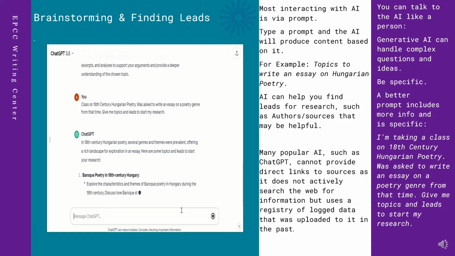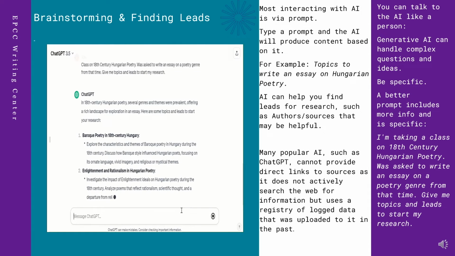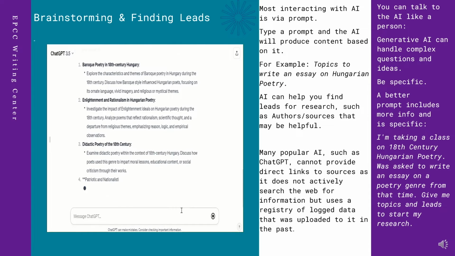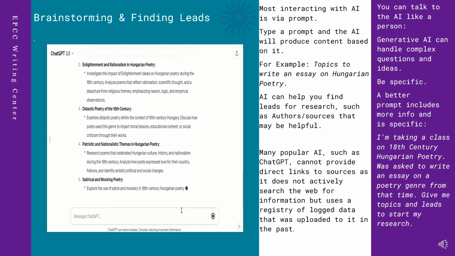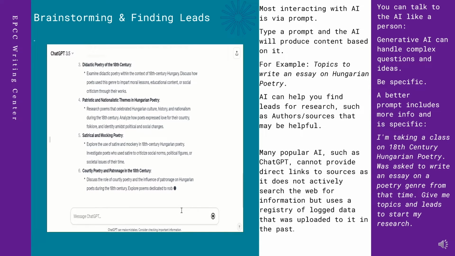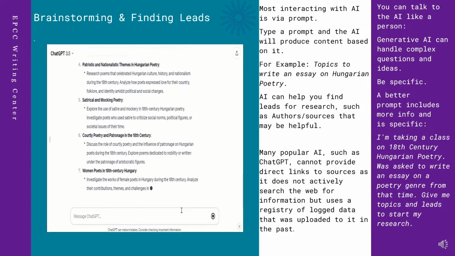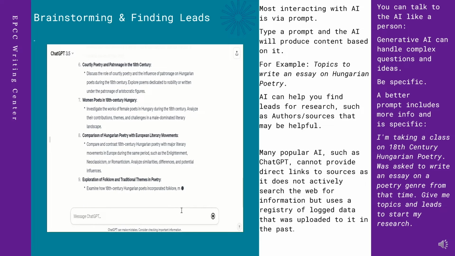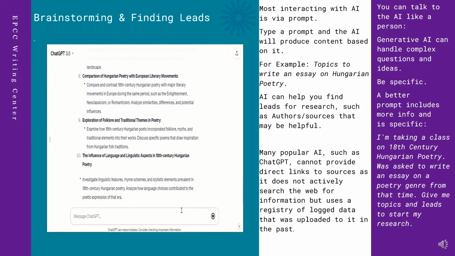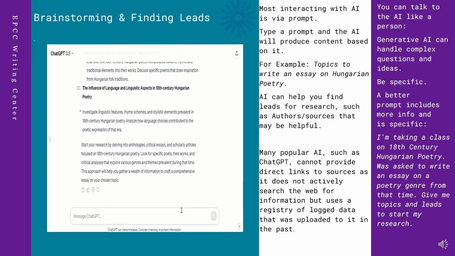AI can help find leads into research, authors, or potential sources, or start a deeper research. Talk to AI like a person. When trying to generate content with AI, simple commands will probably give decent results. But generative AI can handle complex questions and ideas. Be as specific as possible. Users should reframe the questions once they get a response if they need to go in a different direction.